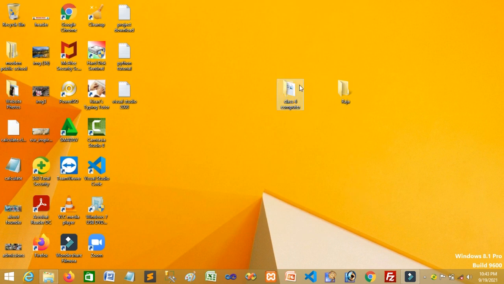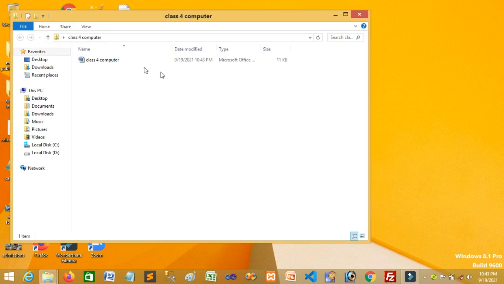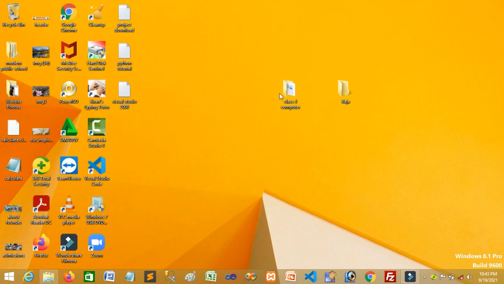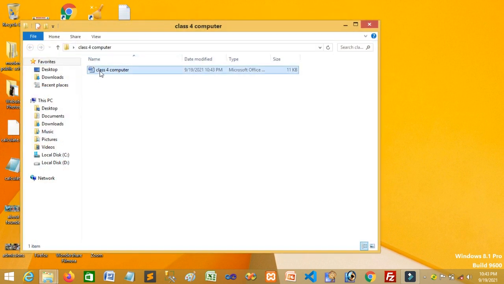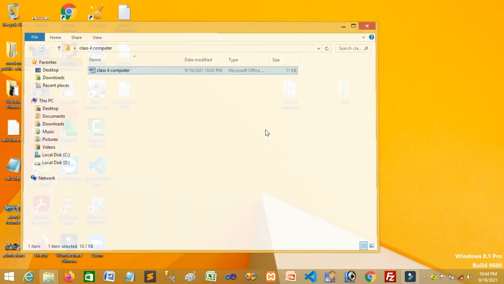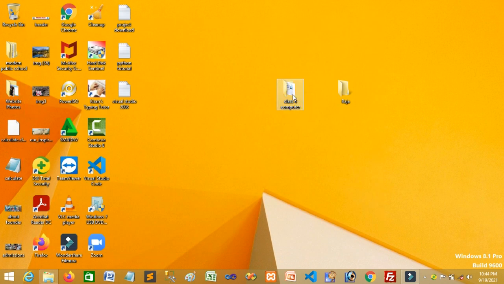So on this desktop, what you are seeing as this folder type is called a folder. If you double click inside, there is one file, that is called a file. So this is the folder, inside is the file. File means it contains some information. Folder means it's a storage area, you can store files in that folder. So folder means storage area, file means having some information. So this is called folder and files.